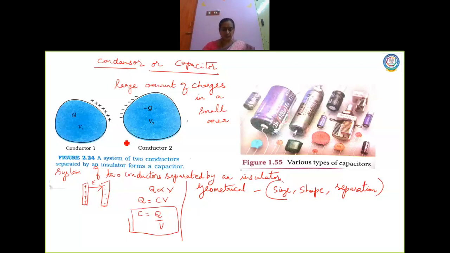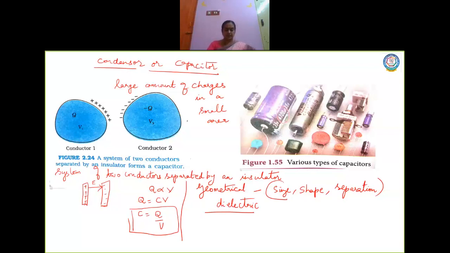Not only this, but one more factor is there, which is the dielectric. I was talking about air as a dielectric in the previous topic. When I was introducing dielectric and polarization, I said air is a dielectric. Dielectrics are nothing but insulators. So these are the things which mainly are the factors for the capacitance of a capacitor.